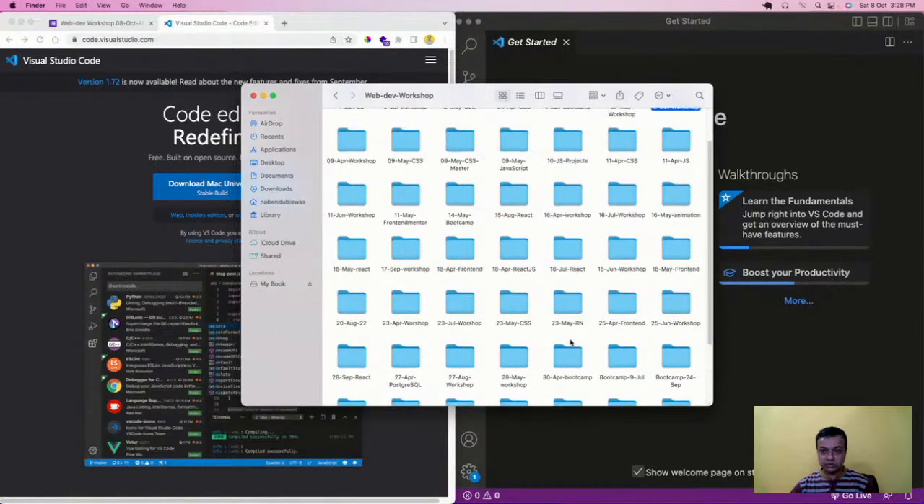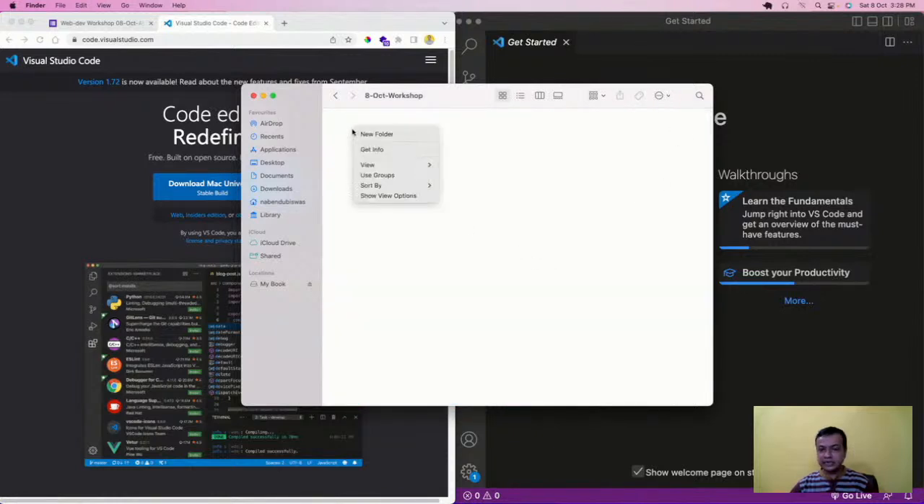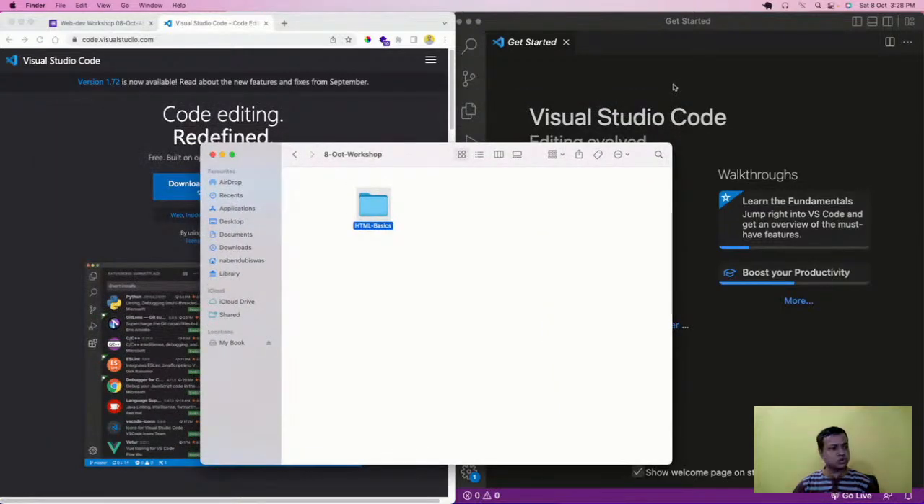Where is the 8 October workshop? Okay, so this is there. I click it, and then I'm going to create a new folder which is HTML Basics, because after me the CSS class will also be taken, and CSS class will be taken by Awesome. Okay, so this is the HTML Basics, and this folder is there and my VS Code is opened here.